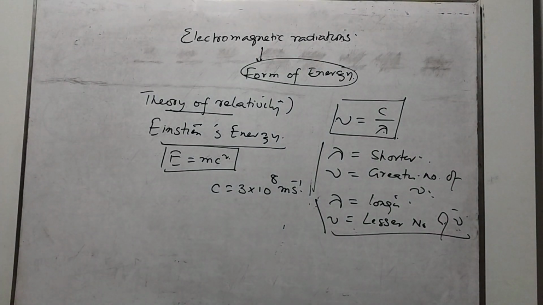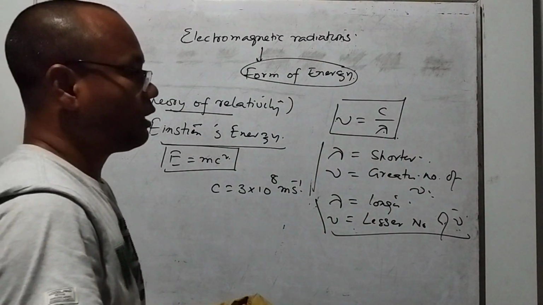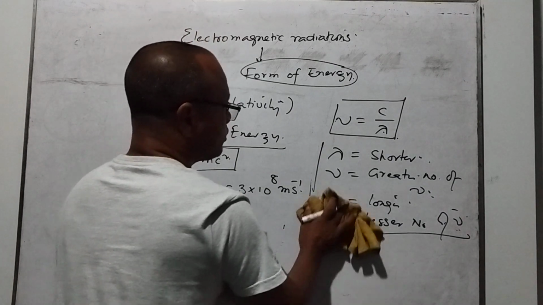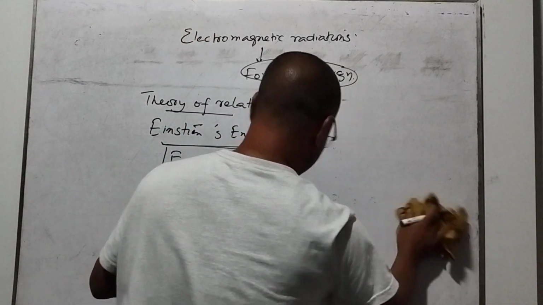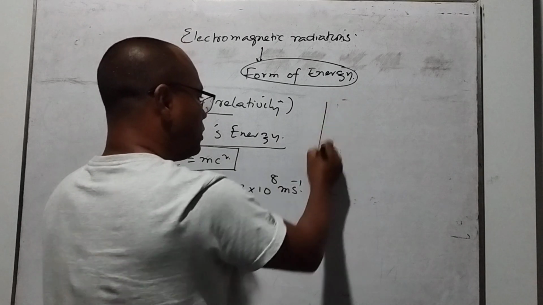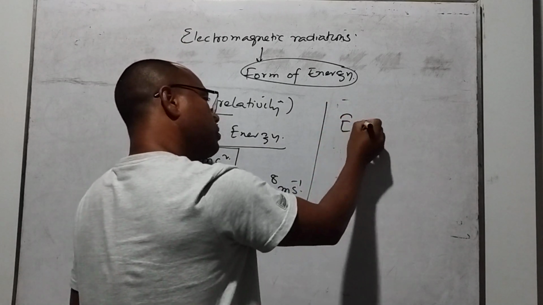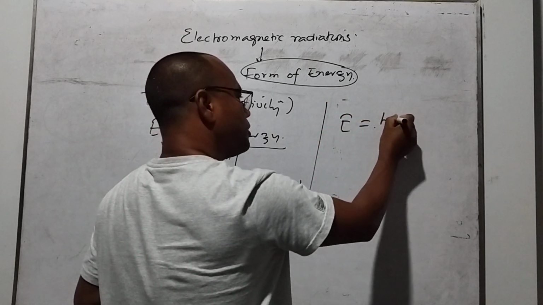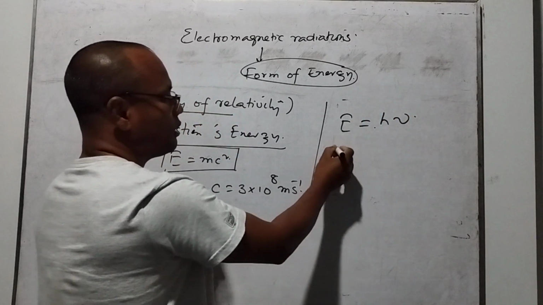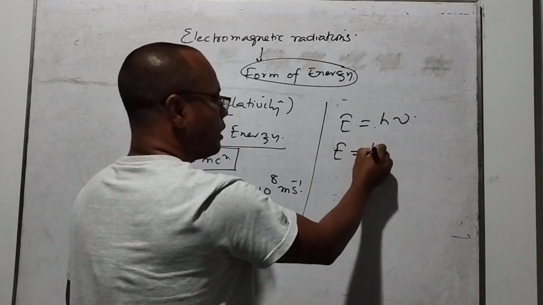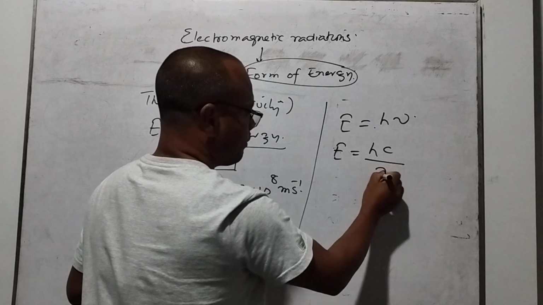After we know the relation between wavelength and frequency, the Planck energy we can write as Planck energy is equal to h nu. Then I just put it here, h upon c by lambda.